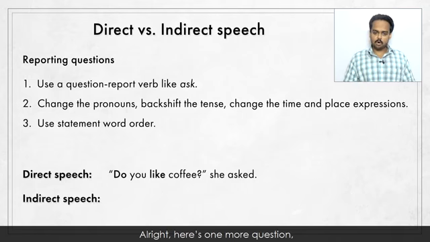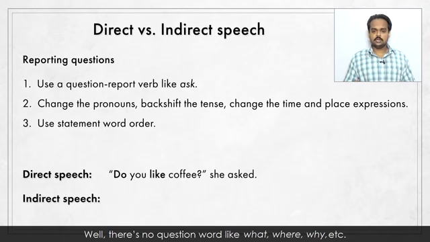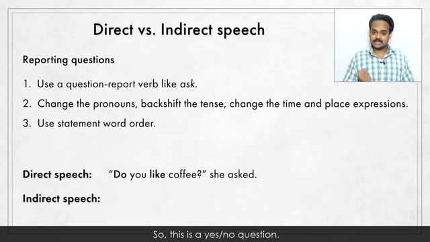All right, here's one more question, but you'll notice that there's something different about it. "Do you like coffee?" she asked. What's different? Well, there's no question word like what, where, why, etc. So this is a yes or no question. How do we change this to reported speech? The process is almost the same.